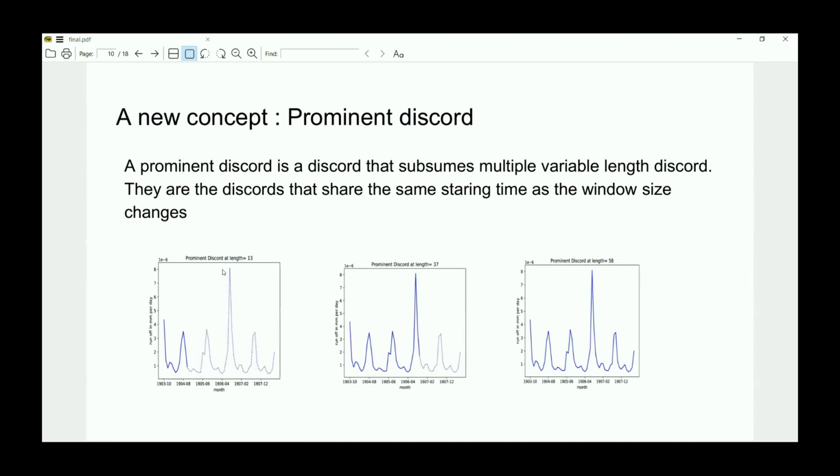Then we run it on 37, and it has the same starting date. And at 58, it also has the same starting date. So each time we run it, between 13 and 58, they all share the same starting discord.